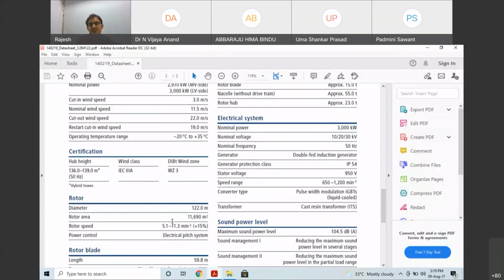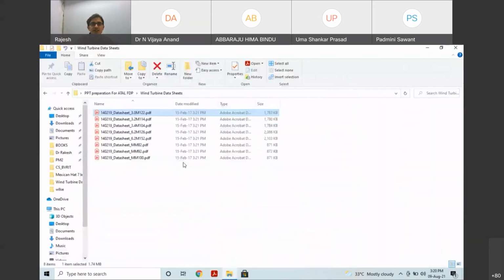So they will vary. The rest of the things are almost the same. I think in the previous case it is 12, here it is 11.5. In the majority of cases the remaining things are the same. So the electrical system, the sound power level, everything has been given: how much power it produces, even decibels, 104 decibels. Everything they will mention in the data sheets.